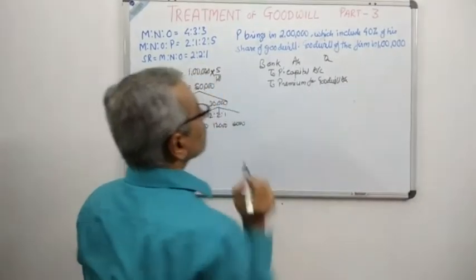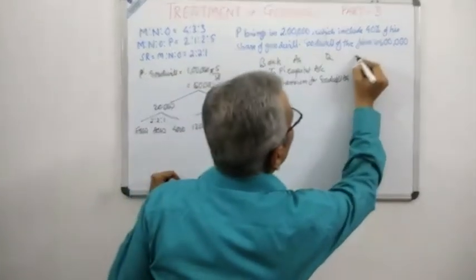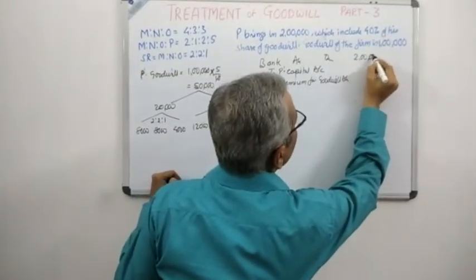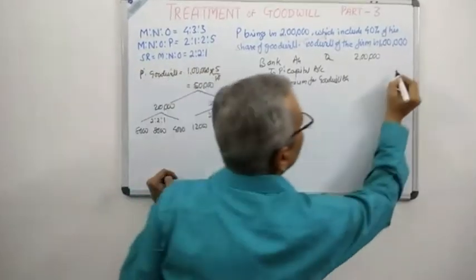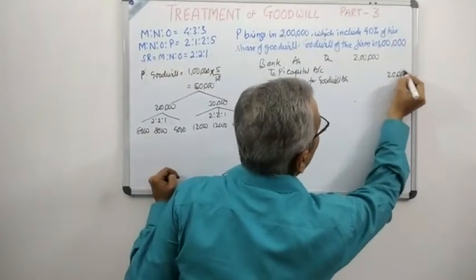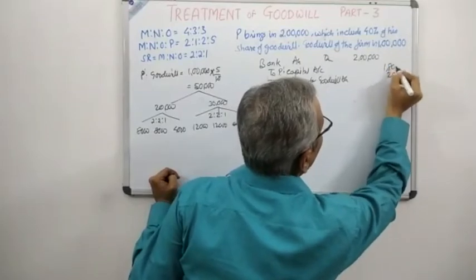So how much is it? See very carefully. The total amount is 2 lakh, which includes 20,000 for the premium for goodwill. So 20,000. So obviously the capital is 1,80,000.